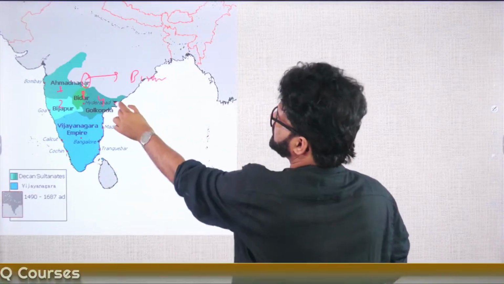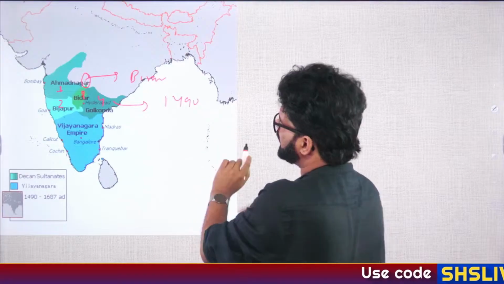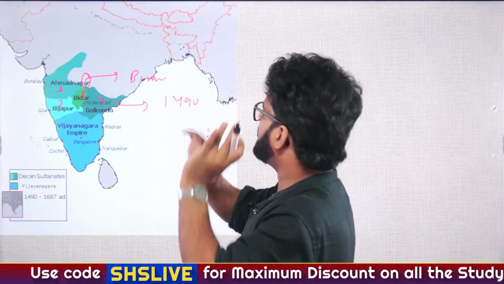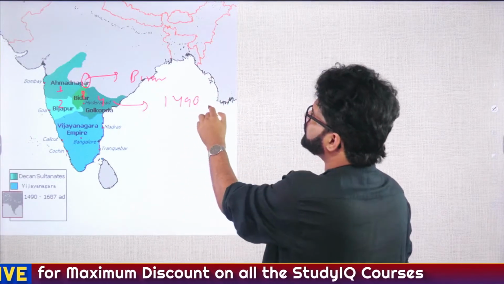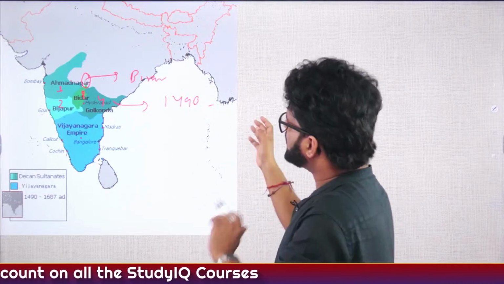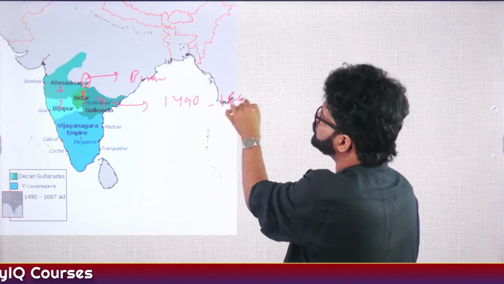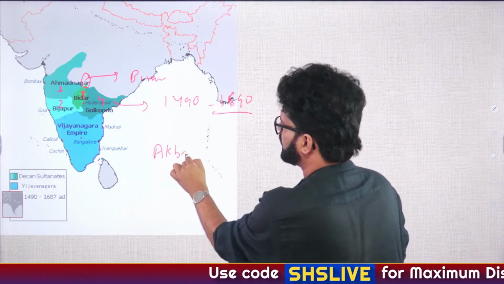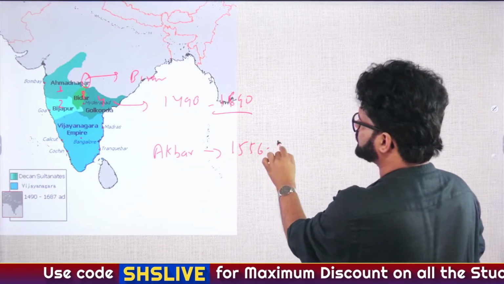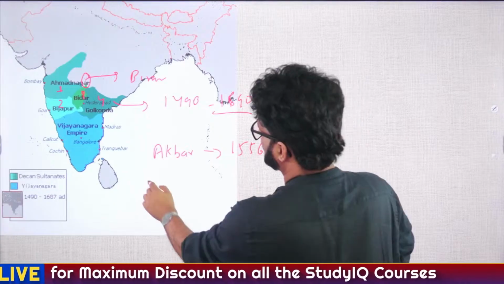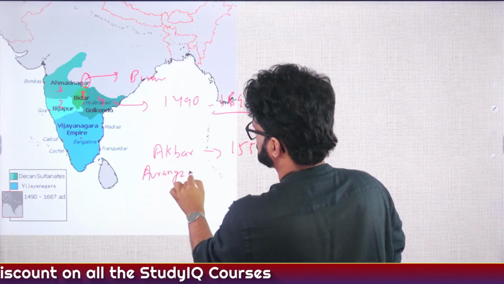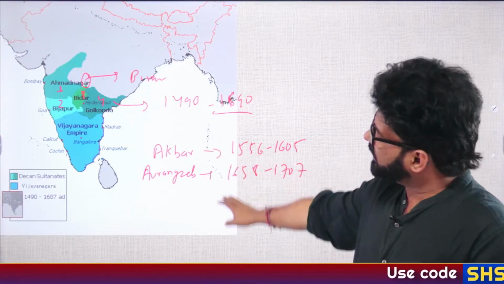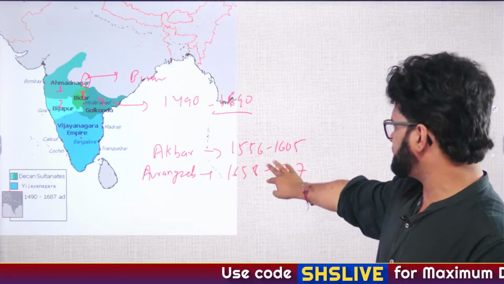And these kingdoms started getting formed from 1490 onwards. The process of formation was completed by 1527, when there is no longer a kingdom called Bahmani kingdom. So it is said that 1490 to 1690, almost 200 years they ruled. And there is a chronology here. Let's say Akbar, we'll talk about Mughals later on. Akbar 1556 to 1605. And then you have a ruler called Aurangzeb, who is from 1658 to 1707. If you see their time period, it's exactly same, 49 years.